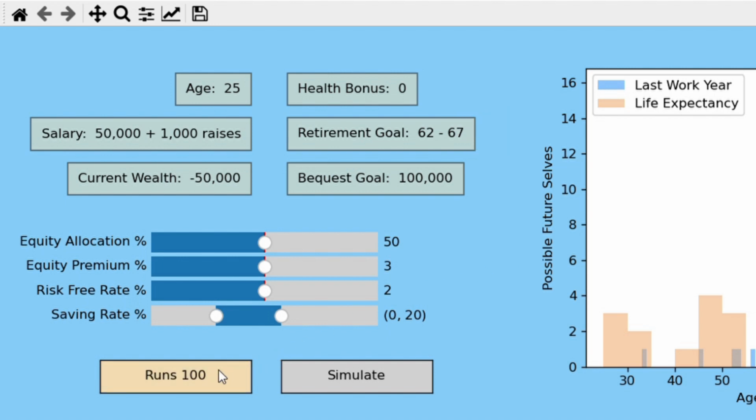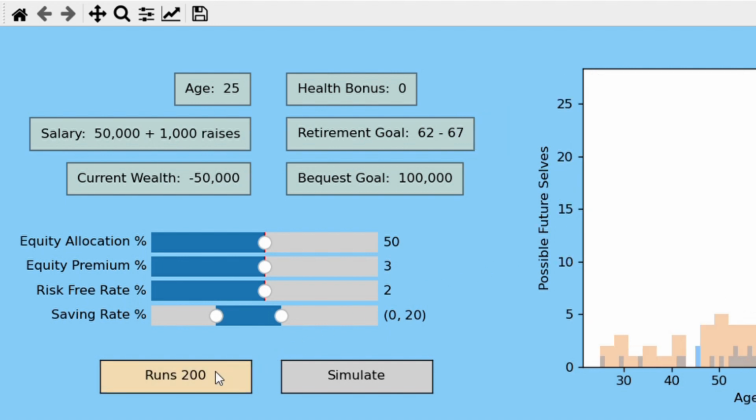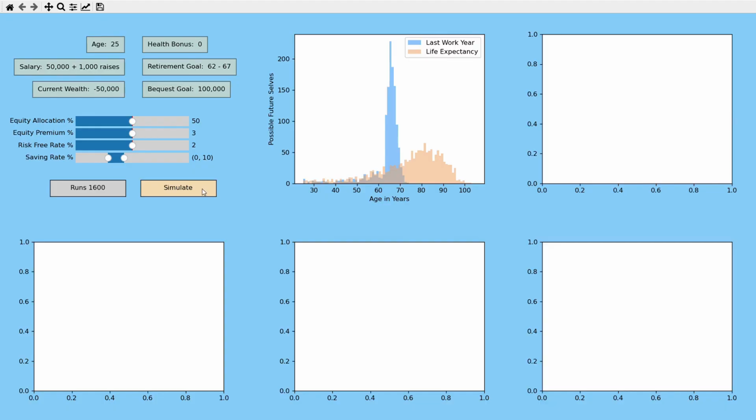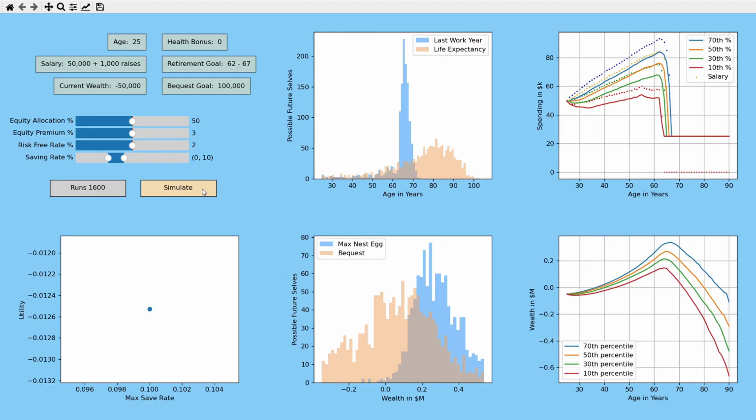We can crank up the runs button to analyze more possible outcomes for this person, up to 1,600. The savings rate slider sets this person's minimum and maximum savings percentage, which we'll be exploring. 0% means that they will not go into debt, and they can have up to a maximum of 10% of their income saved per year, according to this setting. When we press the Simulate button, the game calculates all 1,600 possible runs and gives the results.